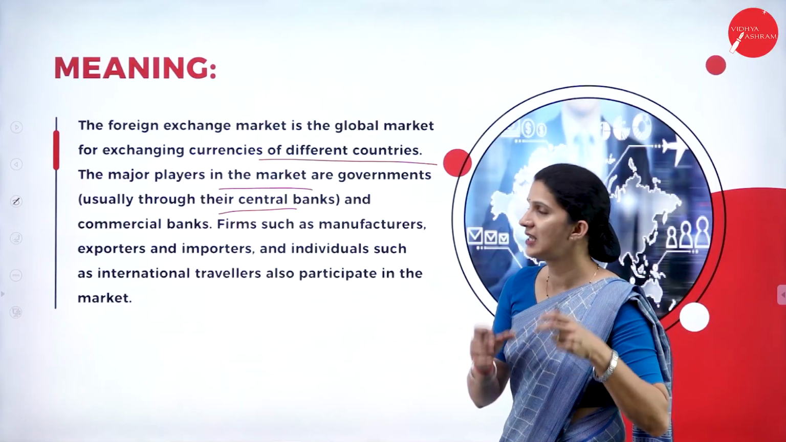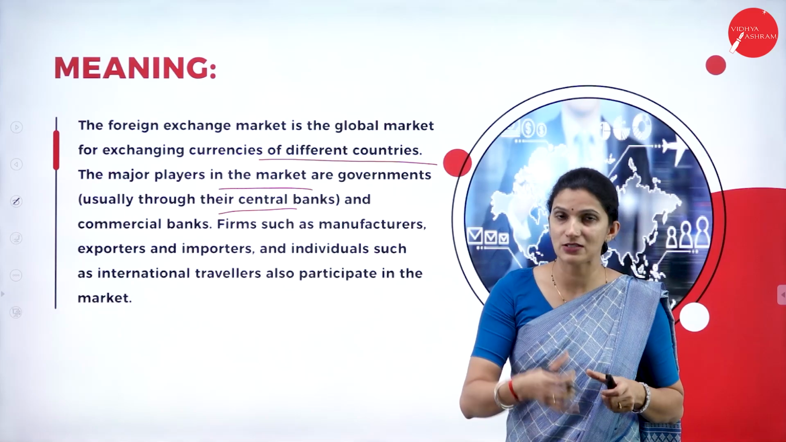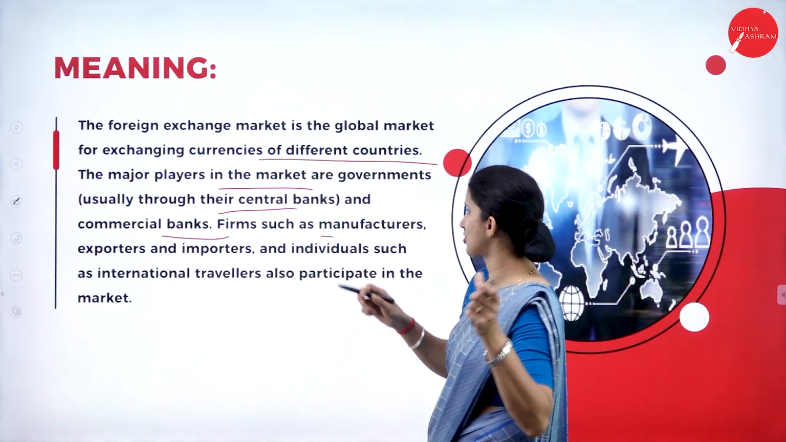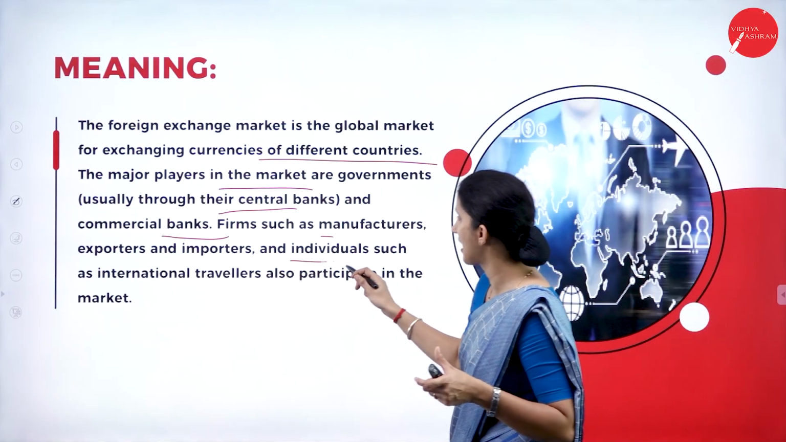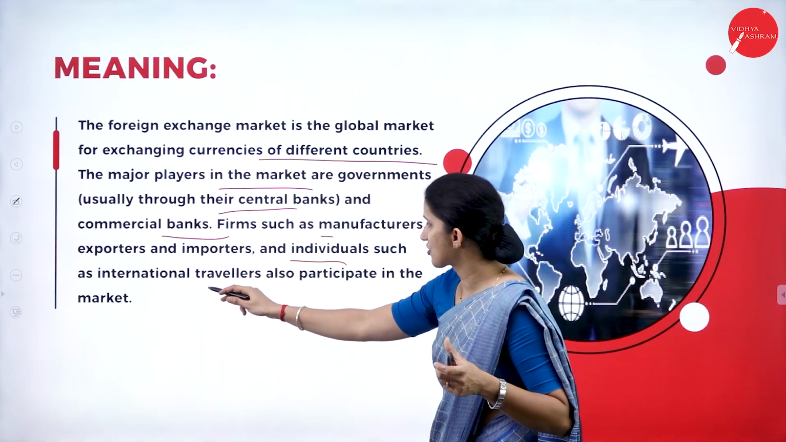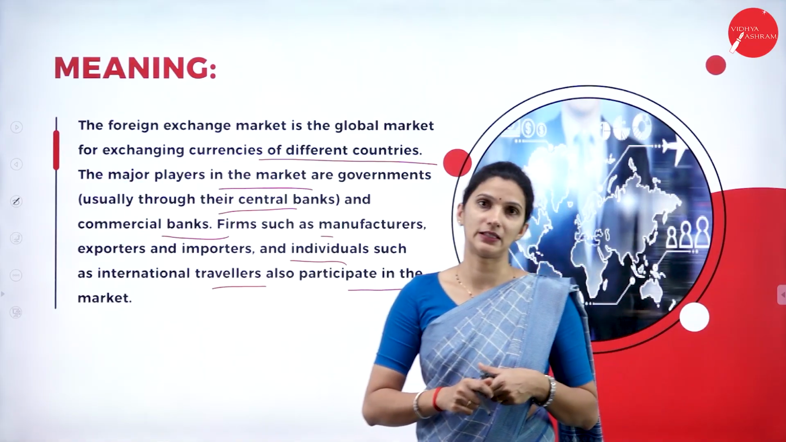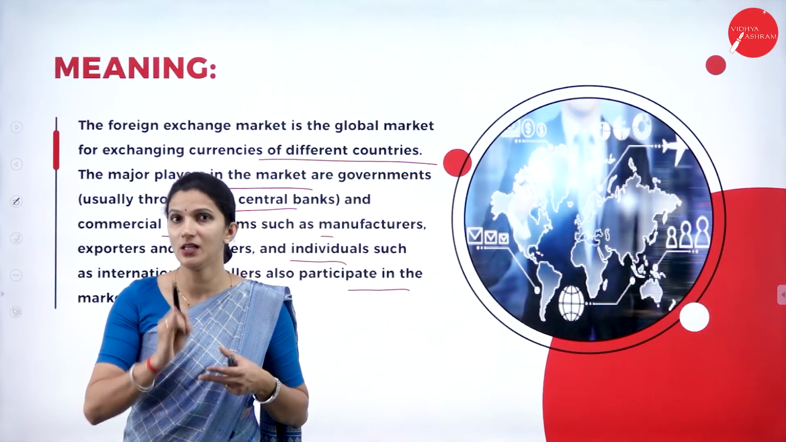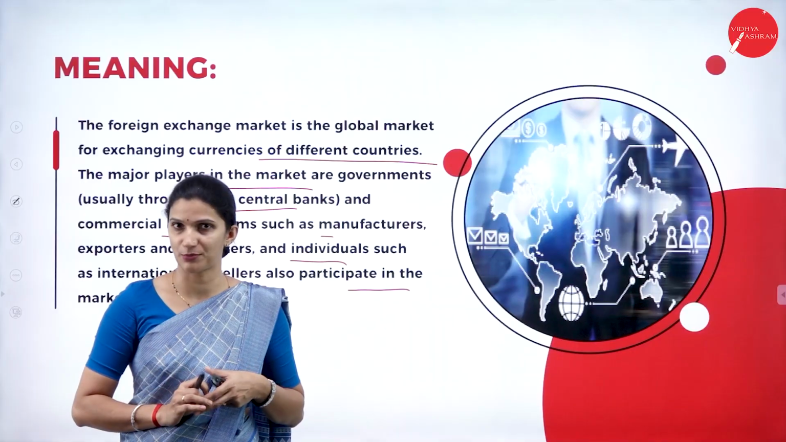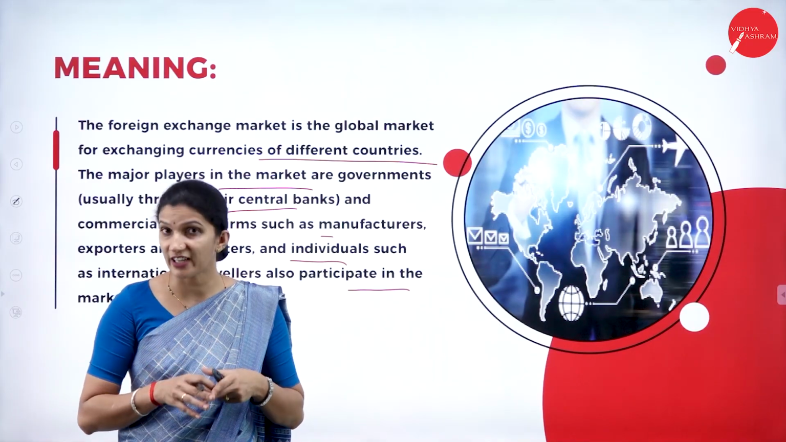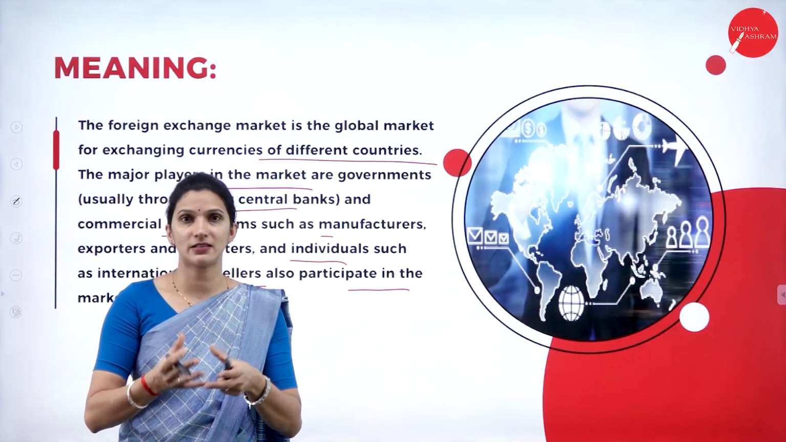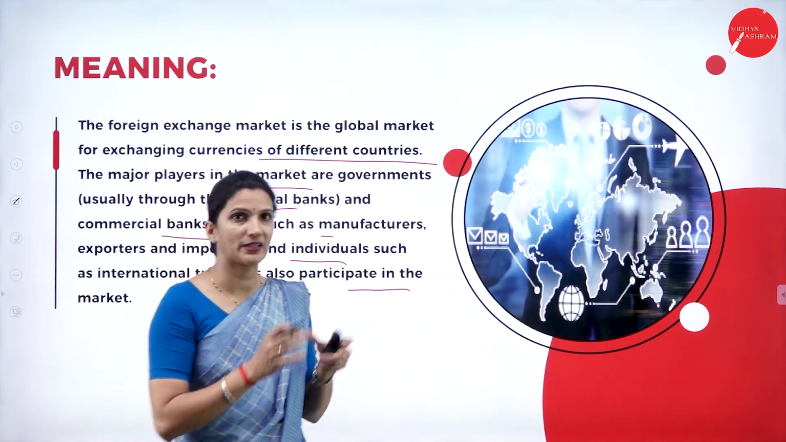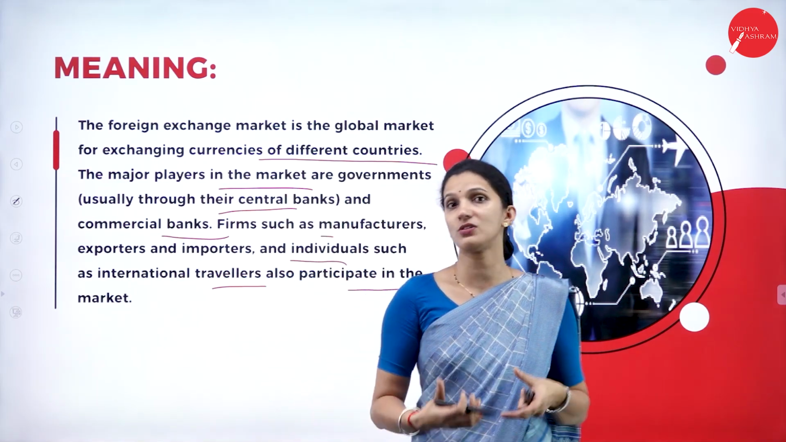One is the government, which usually acts through the central bank. Then there are the commercial banks, and firms such as manufacturers, exporters or importers, and even individuals such as international travelers also participate in this market. So the usual participants we can see in the forex market are the government of that country, the commercial banks, the manufacturers or traders who trade with other countries, and individual travelers, where the currencies of different countries are obtained or exchanged.